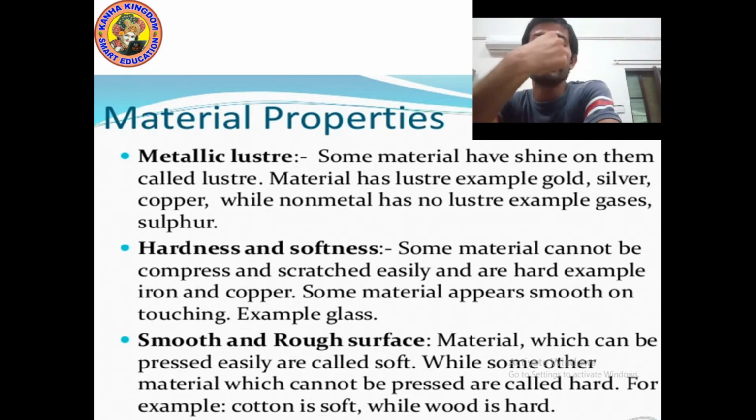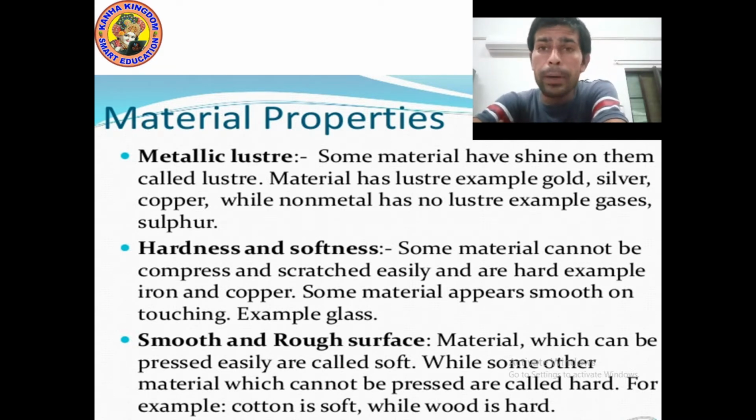Okay, and which are the metals? Can you give me examples? Think and tell me. Yes, gold, silver, copper. These are metals which always shine. And non-metals do not shine. There are many non-metals like carbon, coal, sulfur, and gases. All the gases are included in non-metals. So some materials shine and some do not shine. This is the first property, you can say metallic luster. Second is hardness or softness.